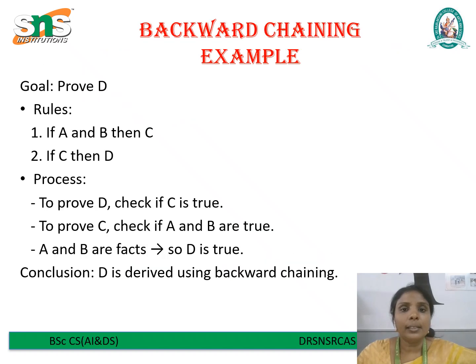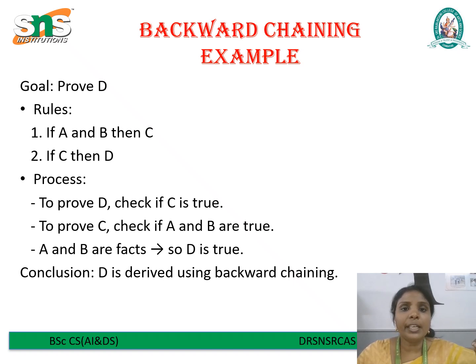Next, we see the same problem, but this time using backward chaining. Our goal is to prove that D is true. We check the rules. Rule 2 says if C then D. So to prove D, we must check whether C is true. Next, rule 1 says if A and B then C. This means to prove C, we must prove that both A and B are true. Fortunately, A and B are already given as facts in the knowledge base. Since A and B are true, we can conclude that C is true. And because C is true, we can finally conclude that D is true.